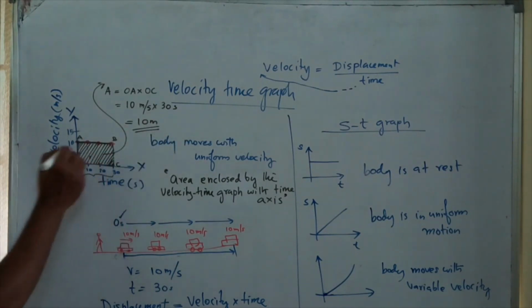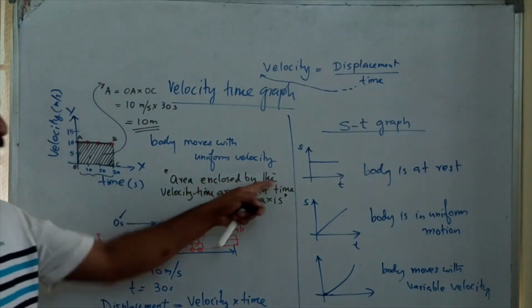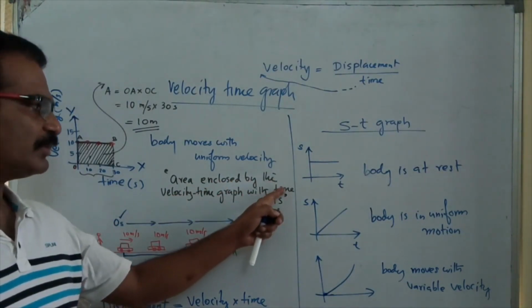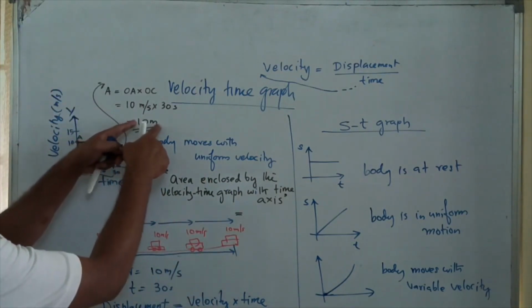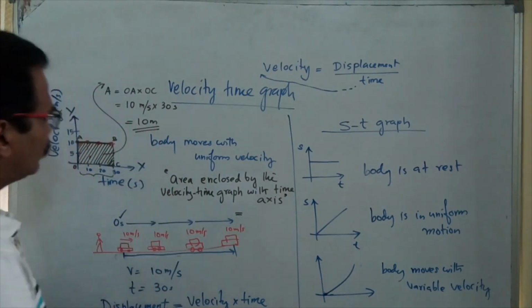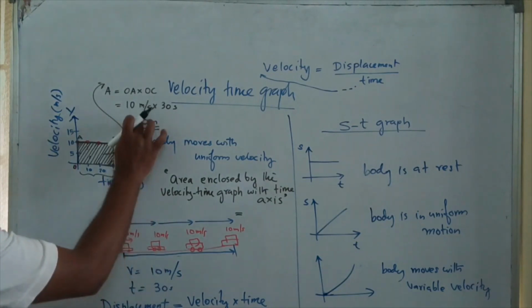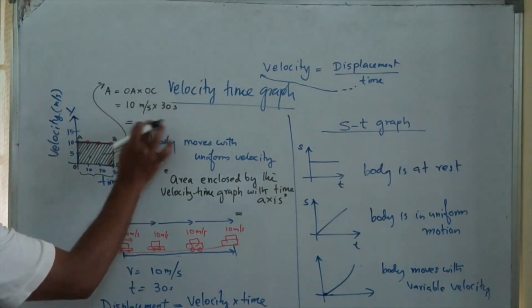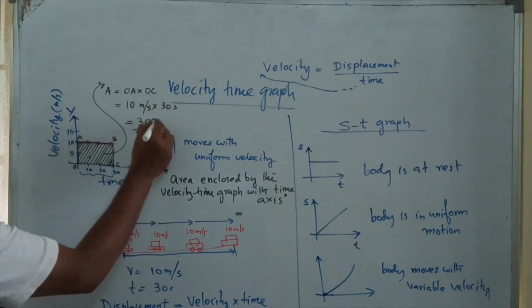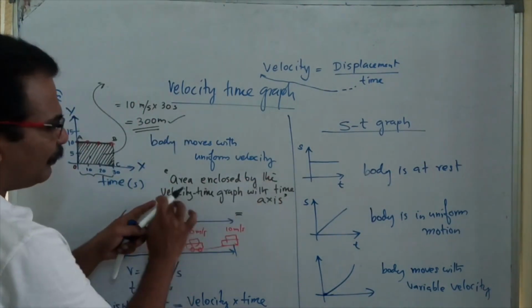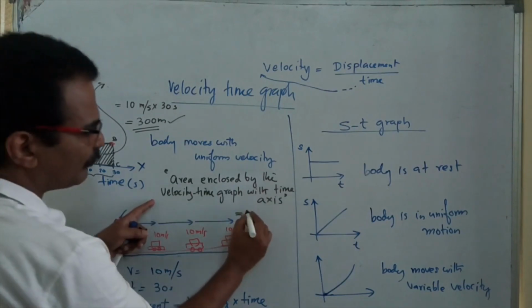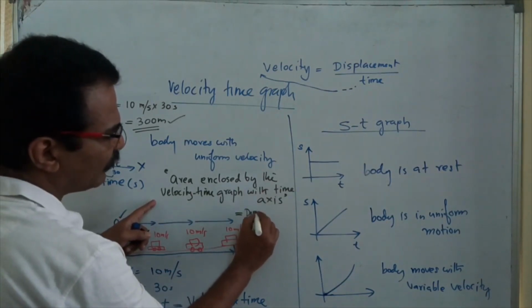When you find the area enclosed by the velocity time graph with the time axis, we are getting 300 meter. So the area enclosed by the velocity time graph with the time axis is equal to the displacement of the body.